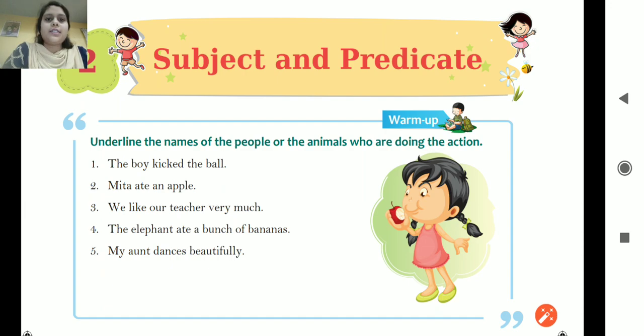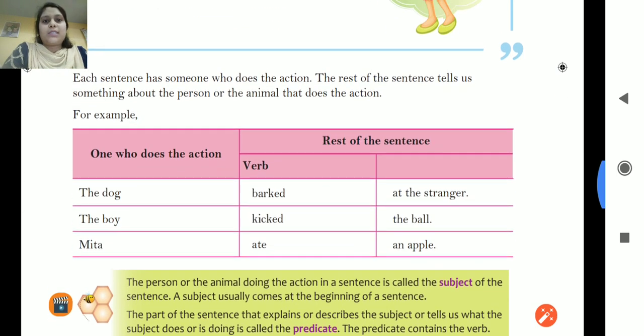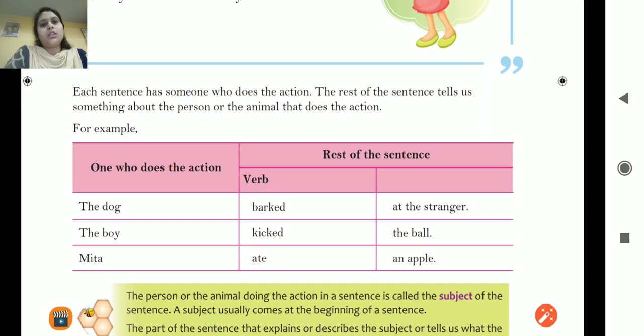In the first and the second video we have completed lesson number 1 about sentence, and now in this video we'll start lesson number 2. The topic is subject and the predicate. So before doing warm up, let us come to the explanation. What is subject, what is predicate? These subject and predicate are the parts of the sentence.